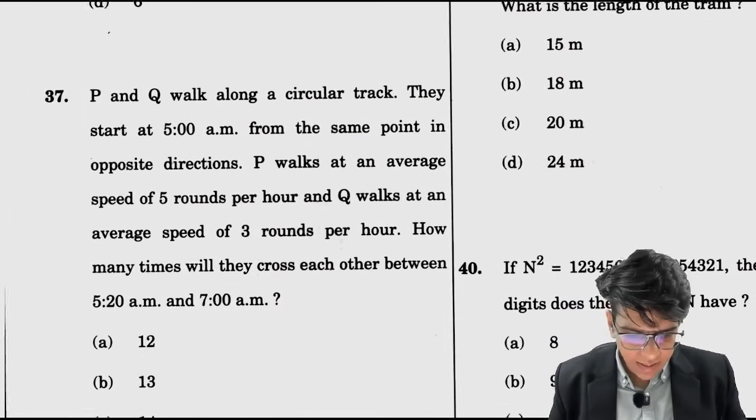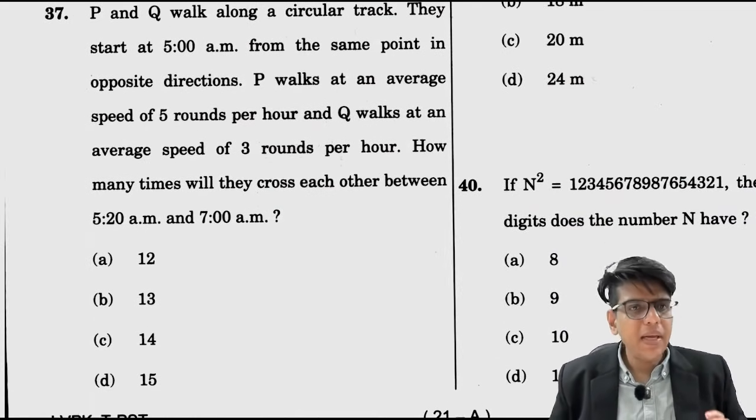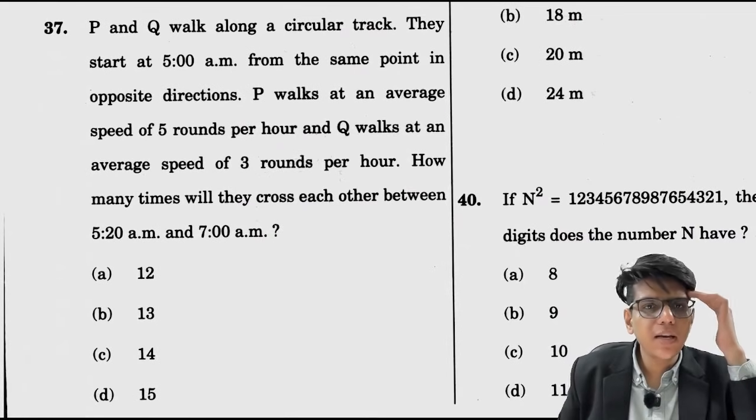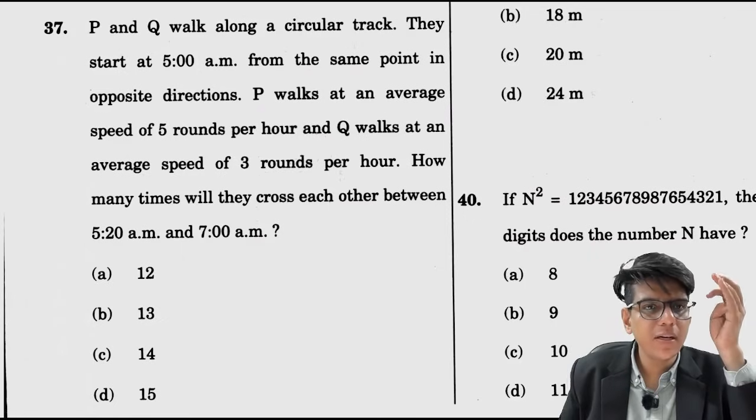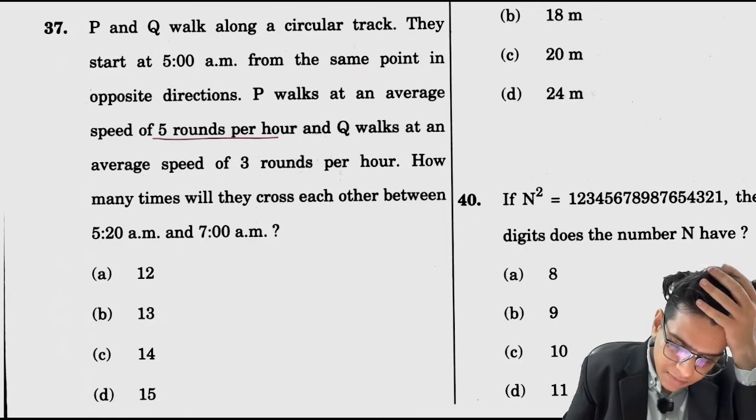Next, question number 37. P and Q walk along a circular track. They start at 5 a.m. from the same point in opposite directions. P walks at an average of 5 rounds per hour. 5 rounds per hour means 12 minutes.